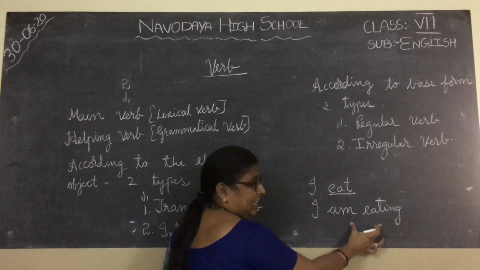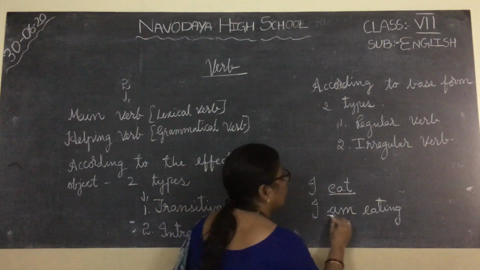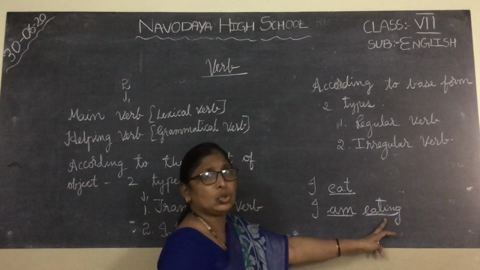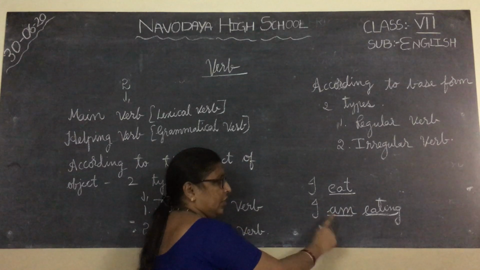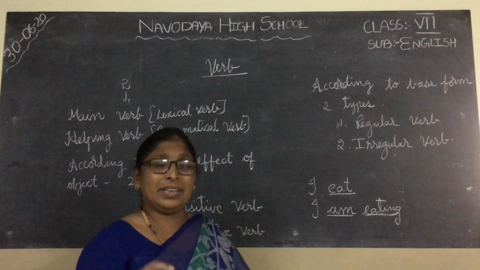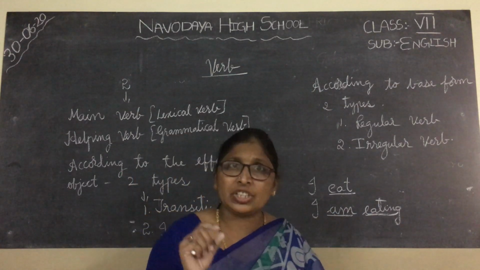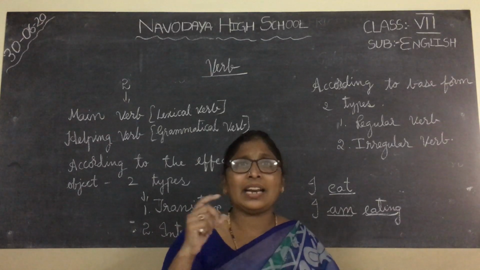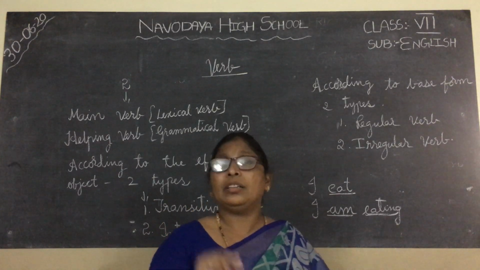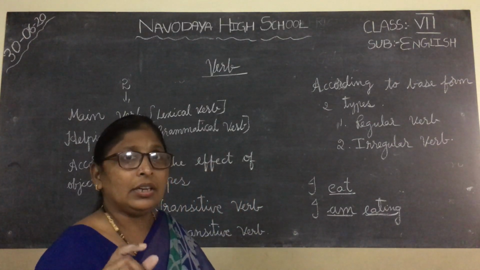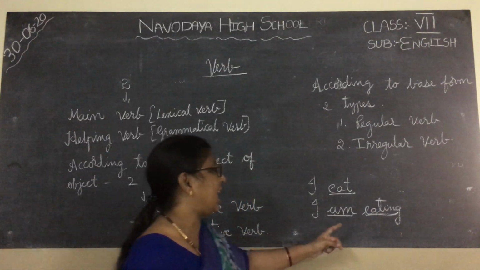Next, in I am eating, eating shows the main action, and am is also a verb. It says about time or condition. The verbs which say about time or condition are called helping verbs or grammatical verbs.